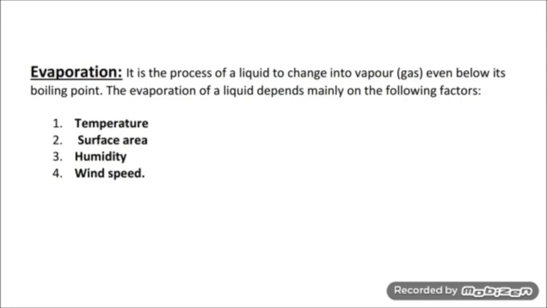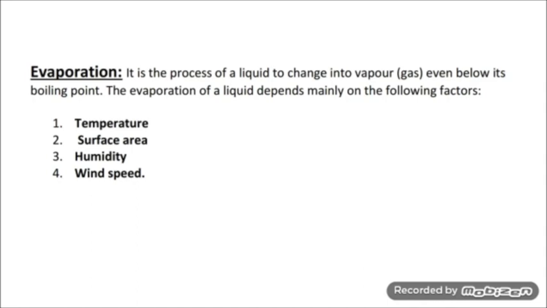The rate of evaporation increases on increasing the temperature of the liquid. When the temperature of a liquid is increased by heating it, more particles of the liquid get enough kinetic energy to go into the gaseous state. This increases the rate of evaporation. So temperature is directly proportional to the rate of evaporation.